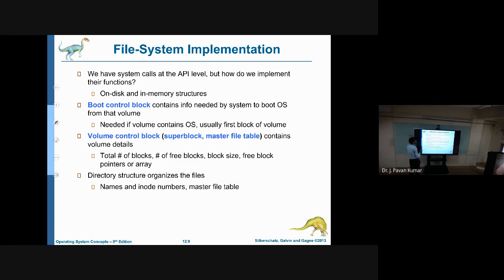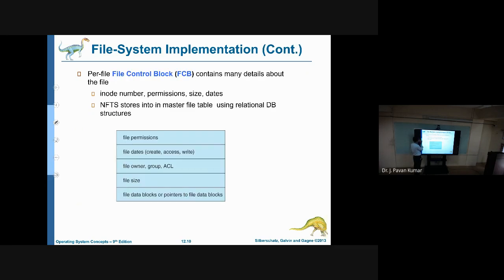Next, file system implementation. That means we will be having some API. Suppose we wanted to develop one kind of file system, like NTFS is there, and I wanted to develop, say, an ICFI file system. Then what are the necessary things that we need to incorporate? That we will be seeing. I will just give an overview of such requirements.